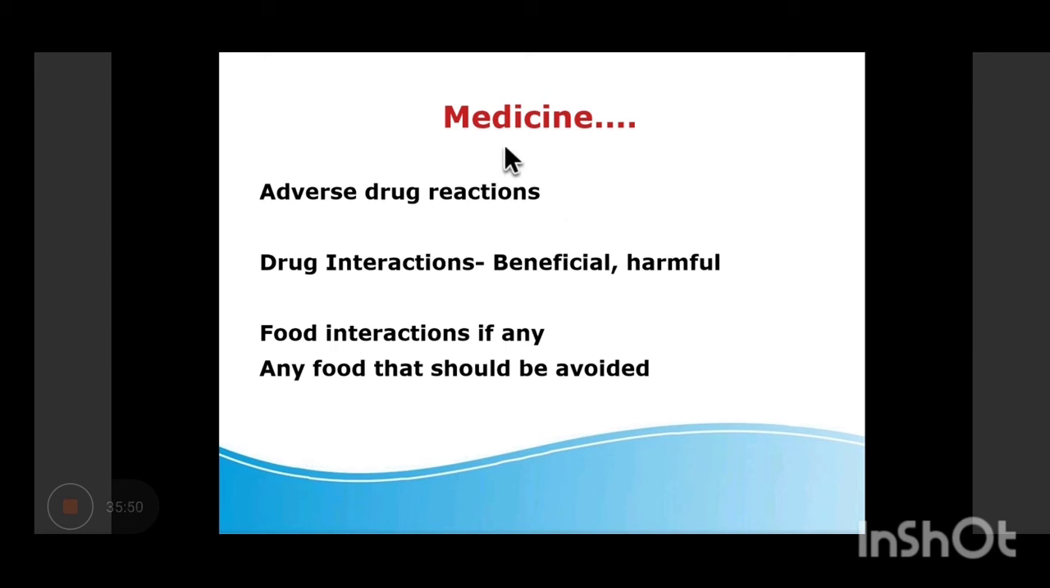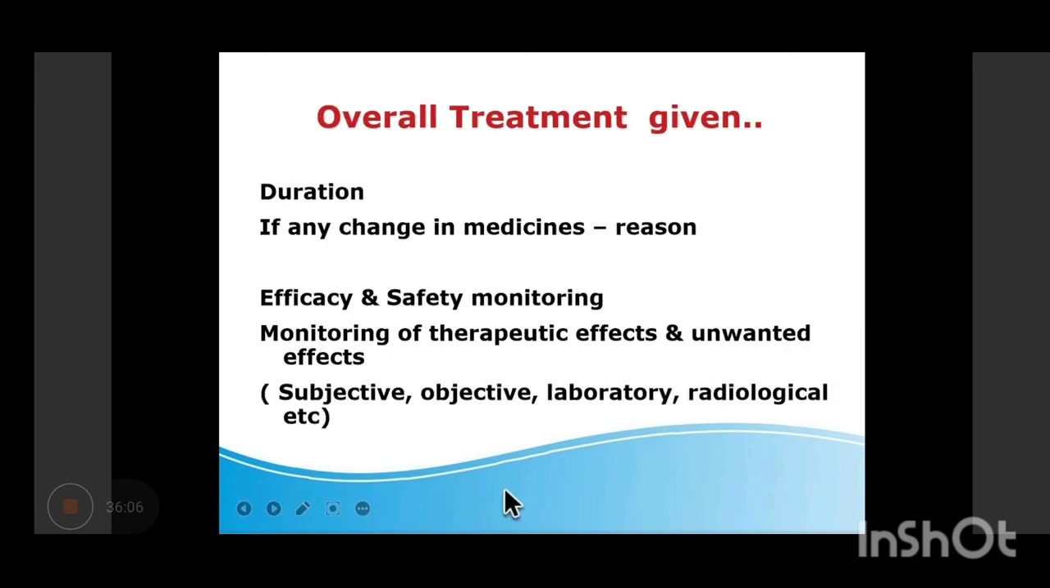Then if any adverse drug reactions observed by the patient, drug interactions if seen, and food interactions. So this is all theoretical part which you can read from the textbook and write it down. So you will write down the overall treatment given, the efficacy and safety monitoring, monitoring of therapeutic effects and unwanted effects, whatever, just write it down.